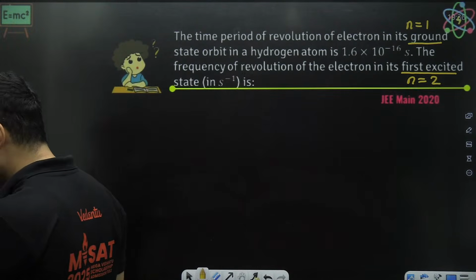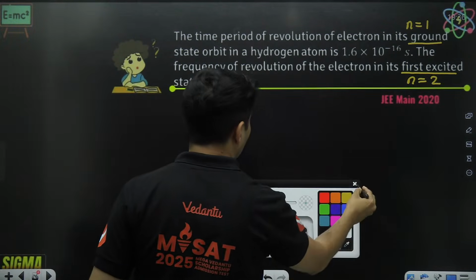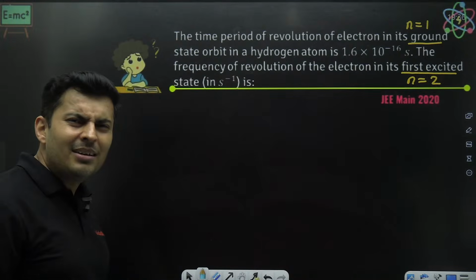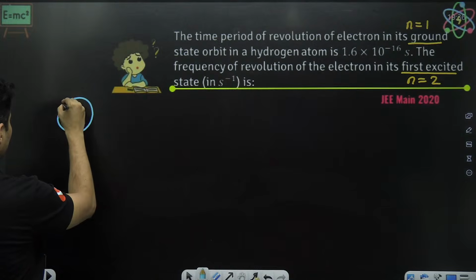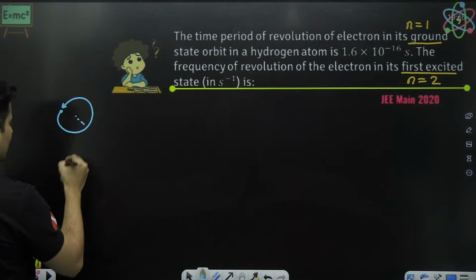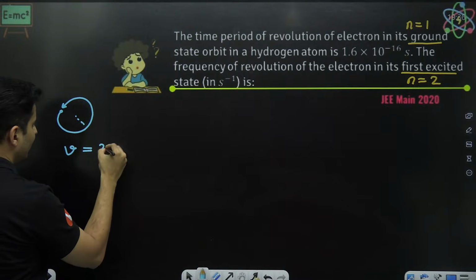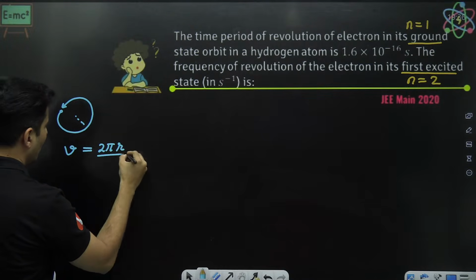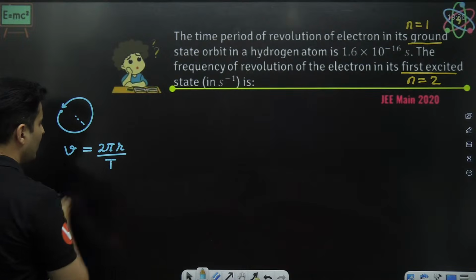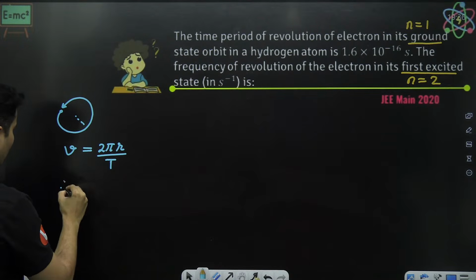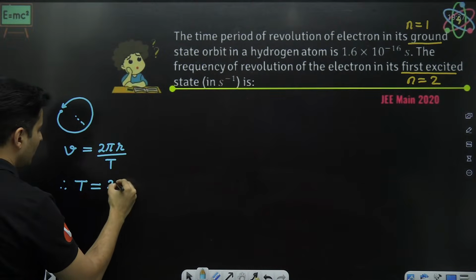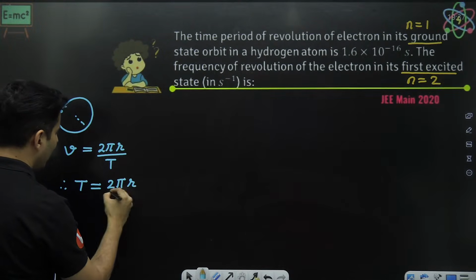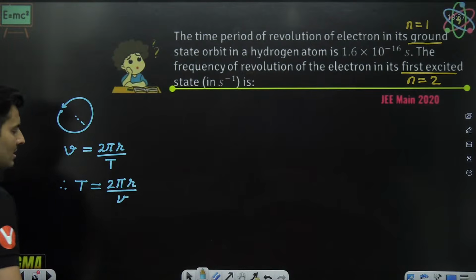Now, what do we do next? Let's figure out how frequency and time are related. An electron revolves like this in some radius. The speed of it is circumference, 2 pi r, divided by the time period of revolution. So the time period is 2 pi r divided by v.